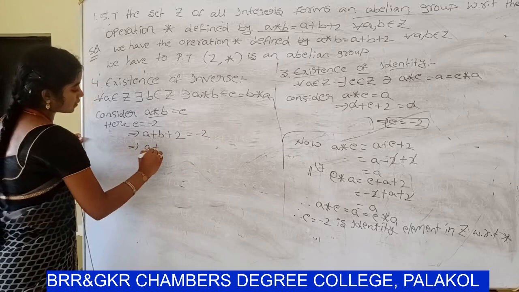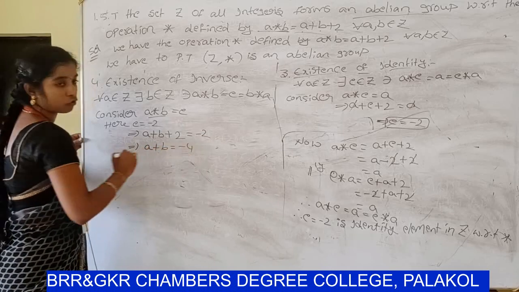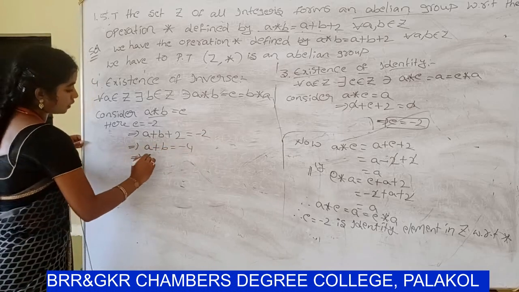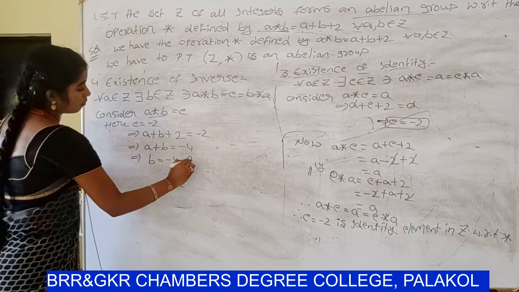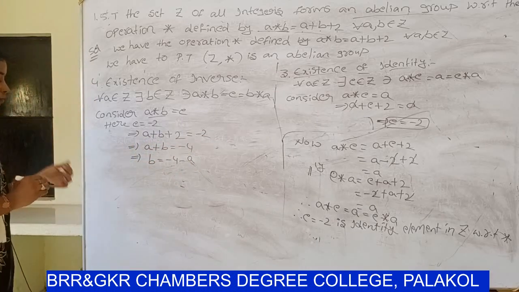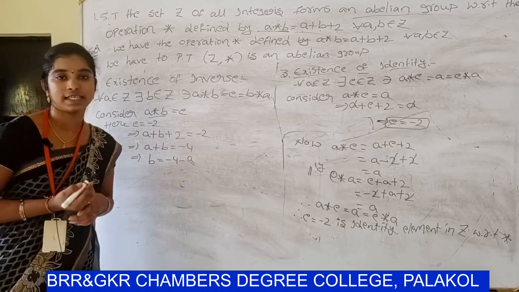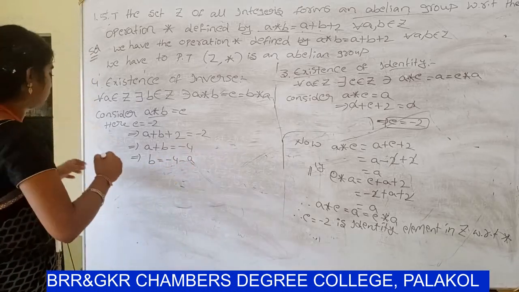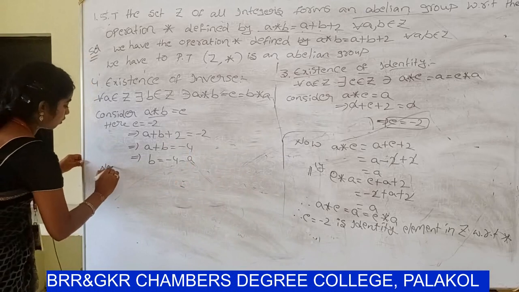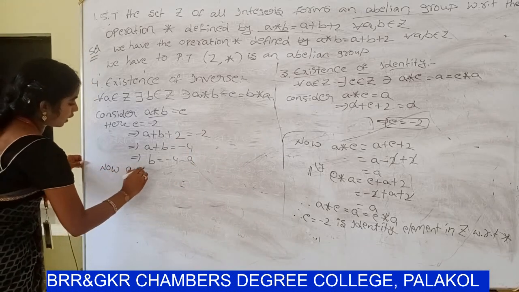So a plus b equals minus 4. So b equals minus 4 minus a. So b equal to minus 4 minus a is the inverse of a in Z with respect to star.